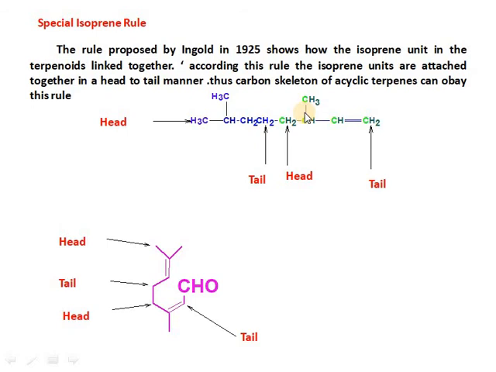Similarly, another terpenoid can join here. The part which is branched is the head, and the other end is called the tail.